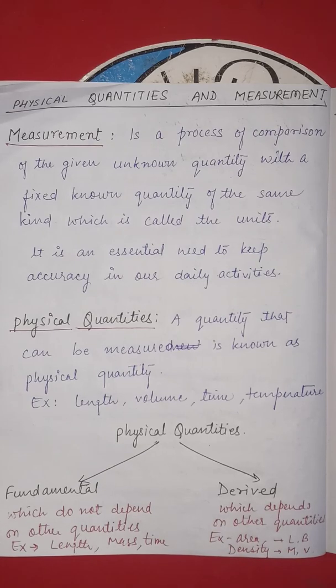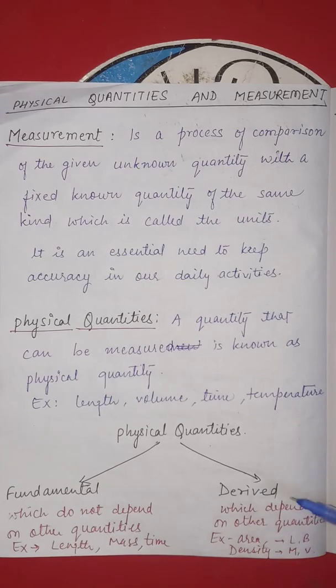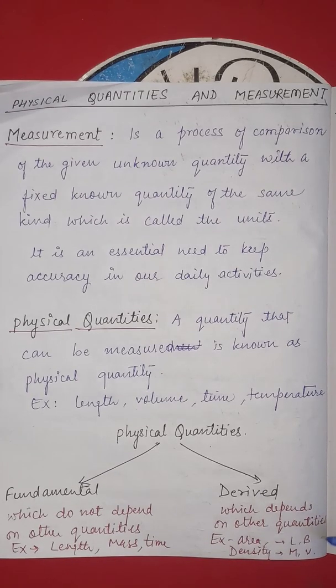In the fundamental quantities, the quantities which do not depend on other quantities, which exist independently. Okay, then the length, mass and time, these are the basic or the fundamental quantities which do not depend on other quantities. Okay, but if we move to the derived quantities, the quantities which depend on the other quantities, such as area.